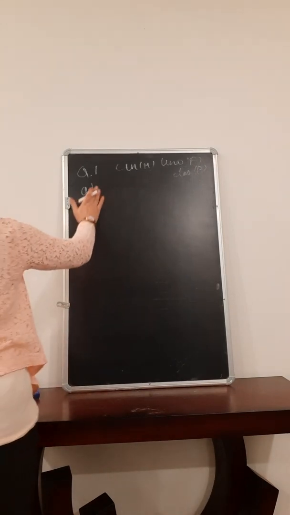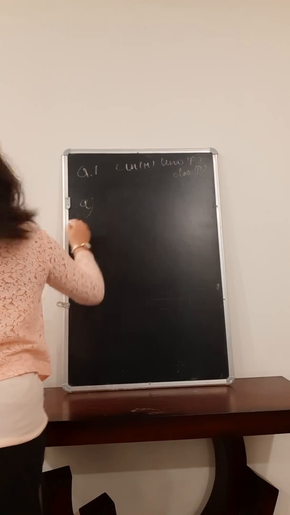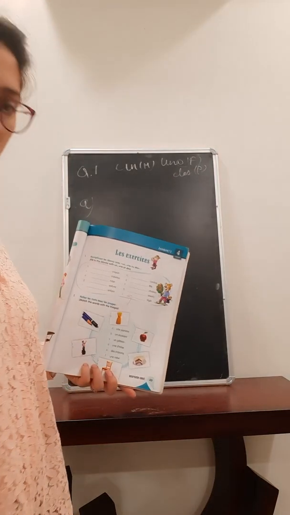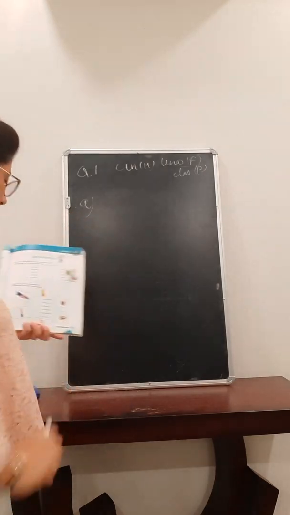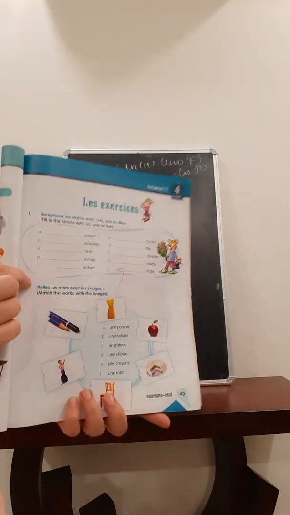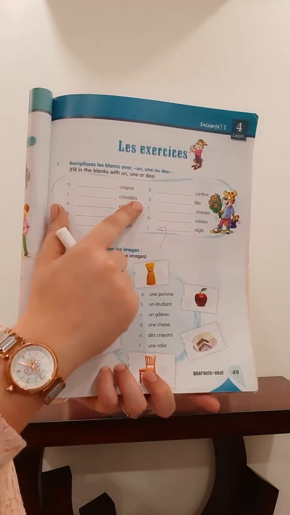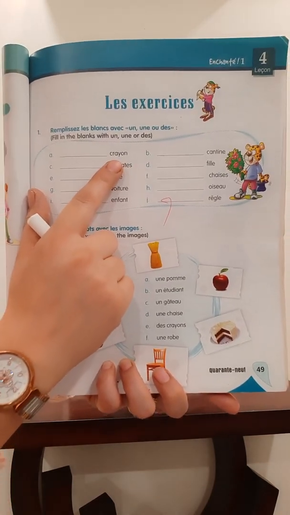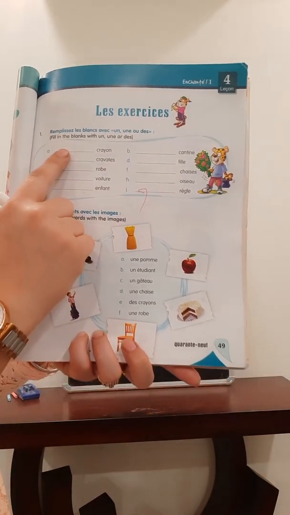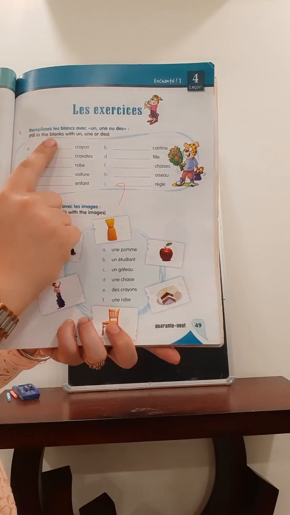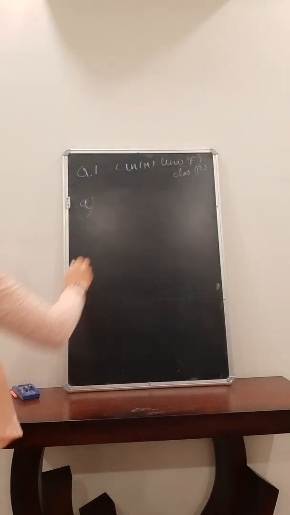So let's start with A part, right? I hope everything is visible to you. So A part. Number 1, crayon. I hope it is clear. Crayon is masculine, so we are going to write un.